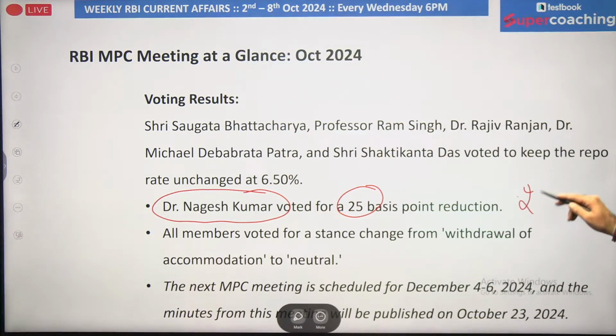That means he was demanding that we should decrease the policy rate, that is the repo rate, from 6.5 to 6.25%. But obviously majority wins, so 5 members were in favor of maintaining the same rate, and the decision was taken accordingly.